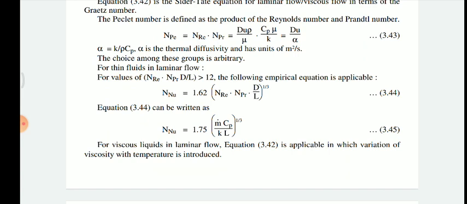So this is equation number 3.45, which is for the viscous fluid in laminar flow, and which is applicable for varying viscosity with the variation of temperature. That means where a large temperature range and variation of temperatures are available, then also this can be useful.